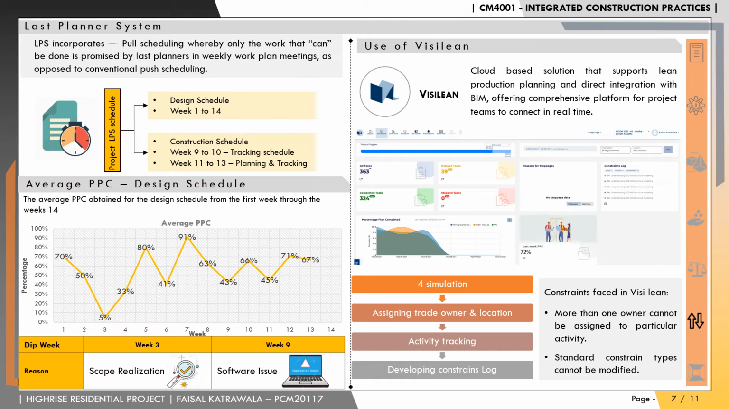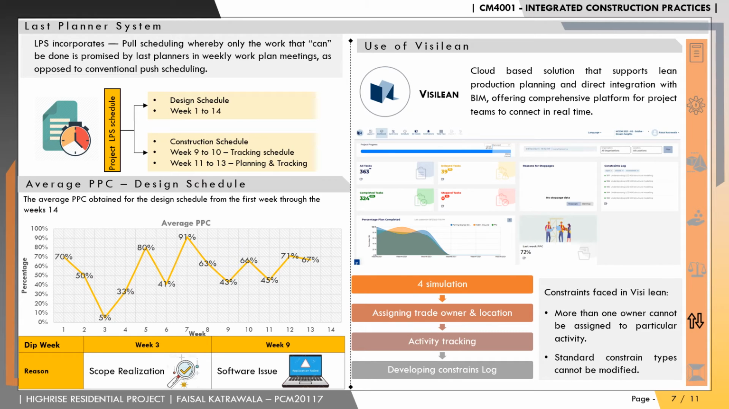As it can be seen in the average PPC design schedule, there is a sudden dip in the PPC in week 3. This was observed because of sudden realization of scope of works under the structural consultant. The structural walls were being modeled as an architectural wall in the Revit model. This led to the whole week's work being shifted to subsequent weeks and delays in the subsequent weeks also.